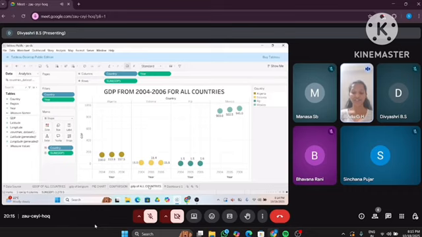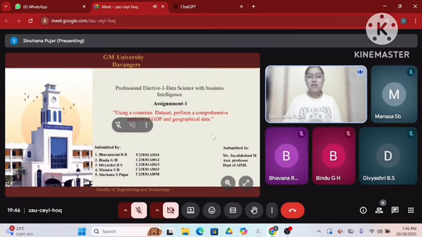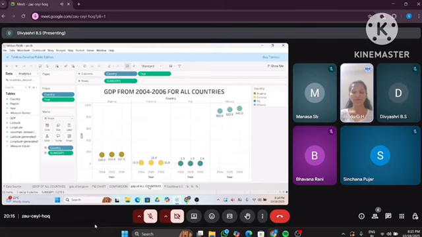The key observation is that each colored circle corresponds to a specific country, with the size and position reflecting its GDP magnitude. Mexico shows the highest GDP values among the displayed countries, ranging from approximately 900 to 945 between 2004 and 2006, indicating steady growth.